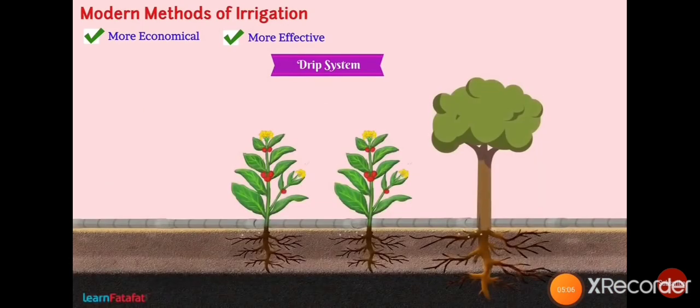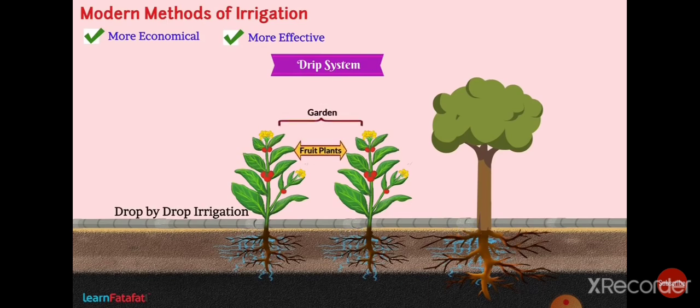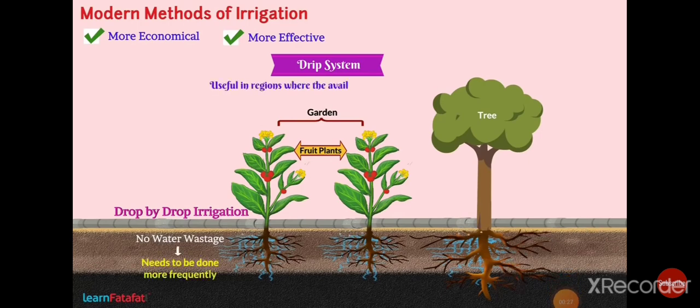Drip system. In this system, the water falls drop by drop directly near the roots. So it is called drip system. It is the best technique for watering fruit plants, gardens, and trees. Due to drop by drop irrigation, there is no water wastage in this system. This system is very useful in the regions where the availability of water is poor.